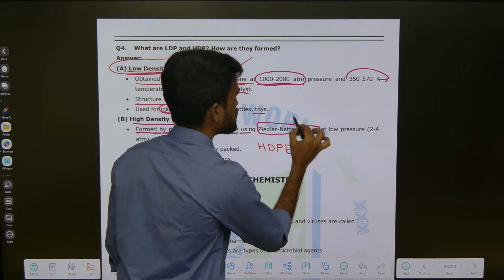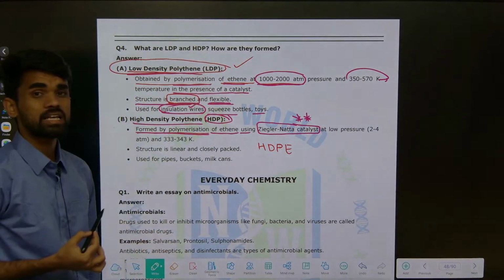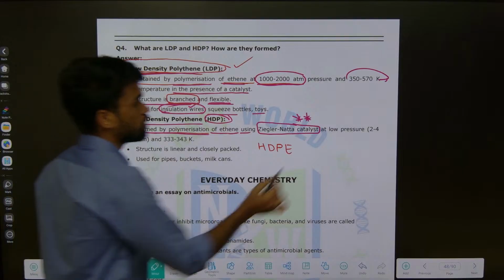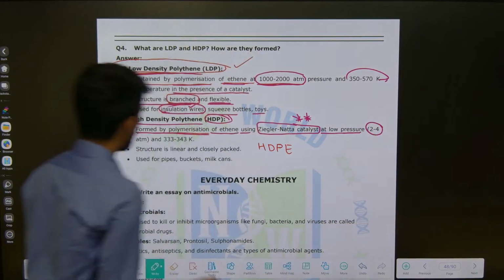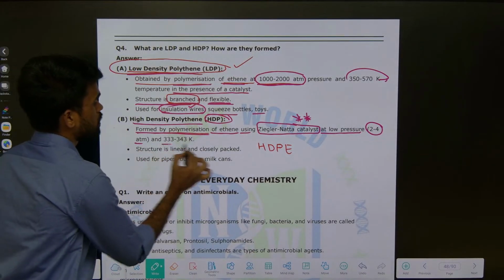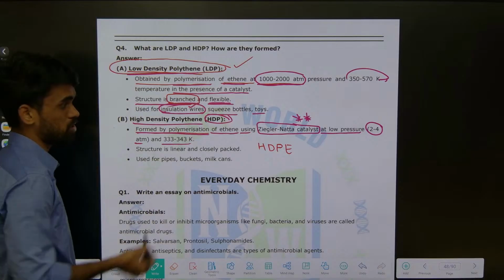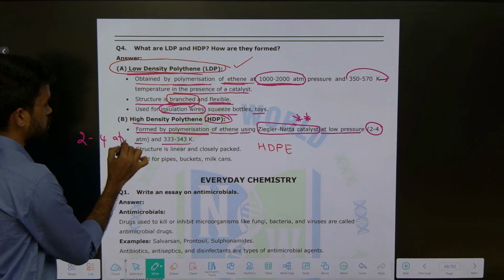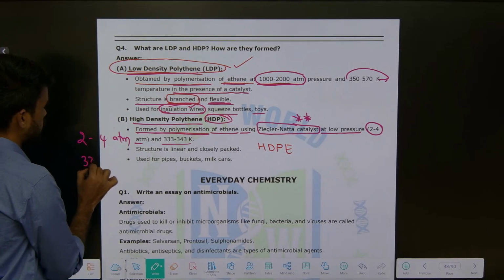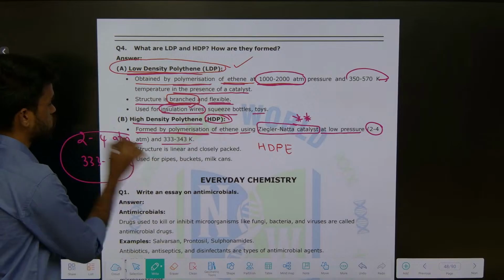Okay, remember this. What is the catalyst used? Ziegler-Natta catalyst, and you need to write its chemical formula also. I will explain, wait. Okay, at low pressure. So what is the pressure used here? 2 to 4 atm pressure and 333 to 343 Kelvin temperature. These are the things to be maintained.